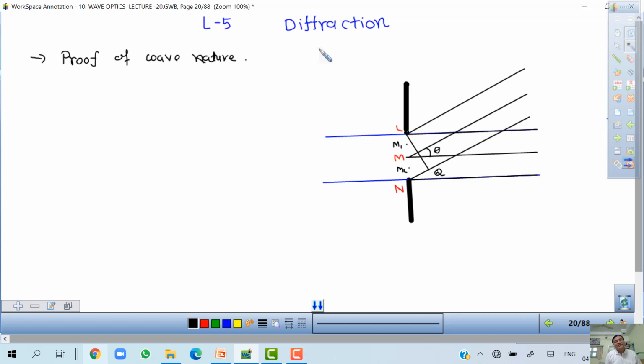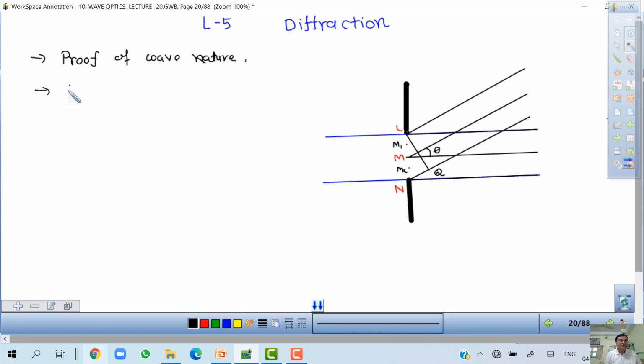All types of waves, whether it is a light wave or matter waves or waves propagating on the surface of the water, all show this diffraction phenomena. But in routine life, we can't see diffraction phenomena in light. Why?